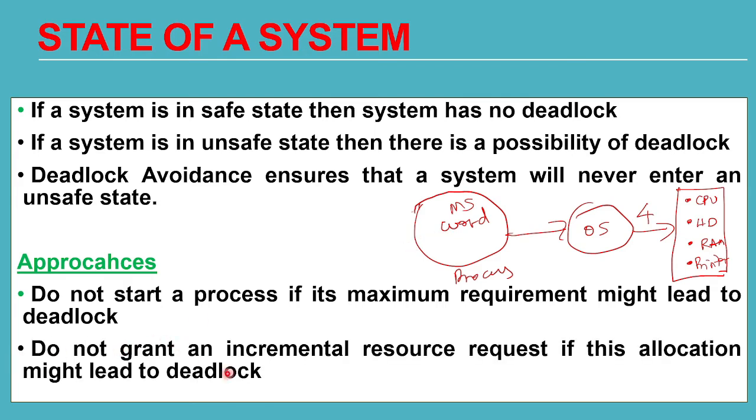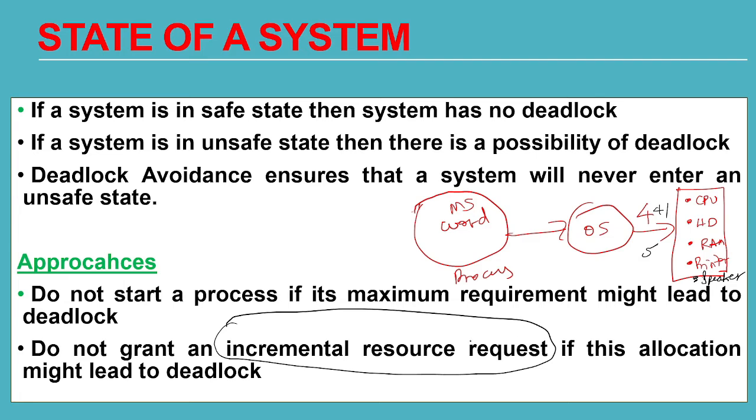Then you do not grant an incremental resource request if this allocation might lead to deadlock. Suppose Word is telling OS give me four resources. Then OS gives him four resources. Then he is telling what? I need one more resource. Now I need five resources. Okay, I need the speaker also. So he is incrementing the resource request.